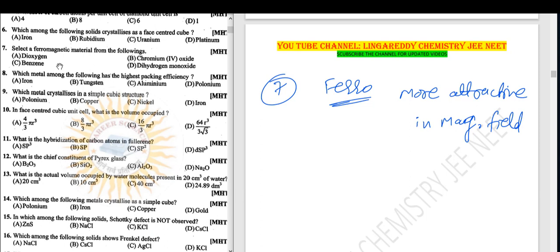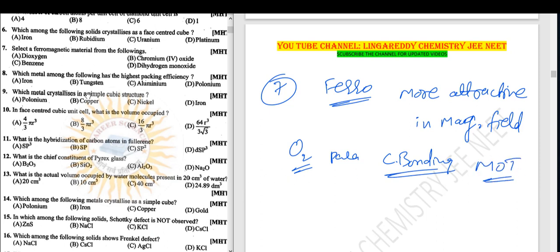Dioxygen. Dioxygen O2 is there, that is para. In the chemical bonding chapter we learned this according to MOT. Right. Question number 7, chromium dioxide, CrO2. It has a strong magnetic property.